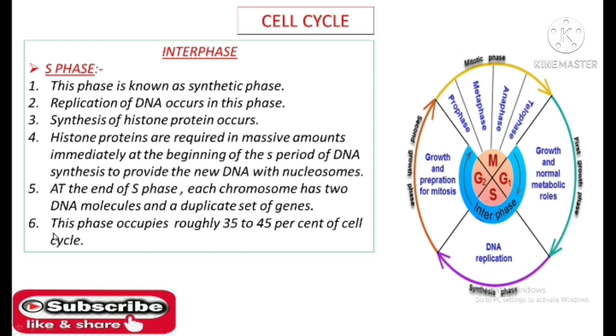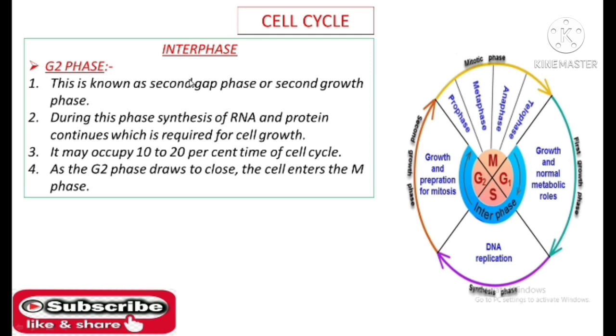And the sixth characteristic feature of synthetic phase is that this phase occupies roughly 35 to 45% of cell cycle. And now guys the G2 phase of interphase. This is known as the second gap phase or second growth phase. During this phase synthesis of RNA and protein continues, which is required for the cell growth. So basically it is the second growth phase. It may occupy 10 to 20% of the time of cell cycle. As the G2 phase draws to a close, the cell enters the M phase.